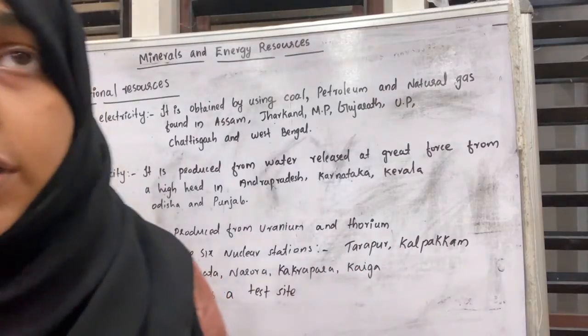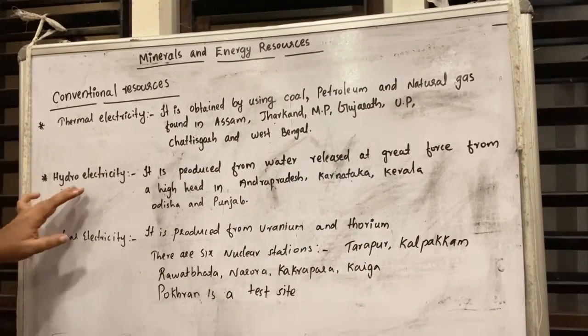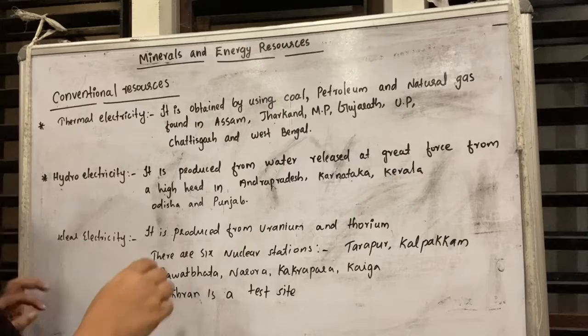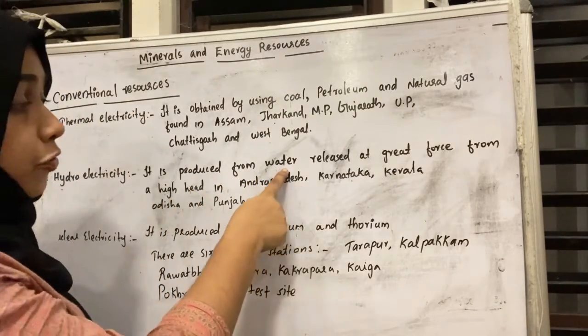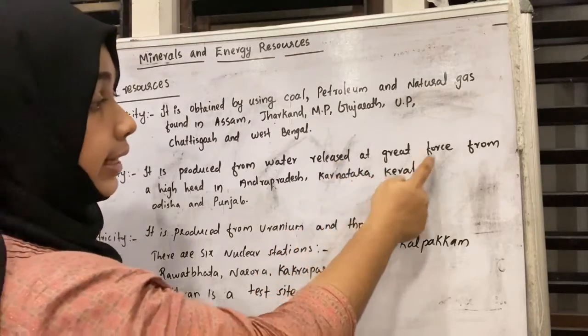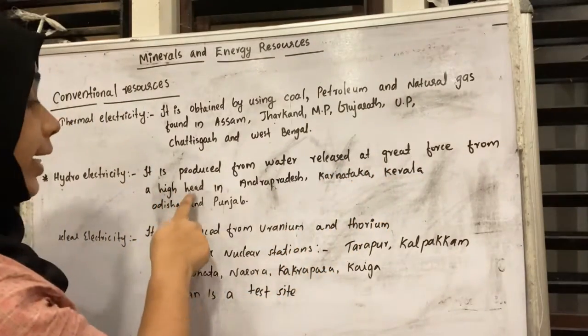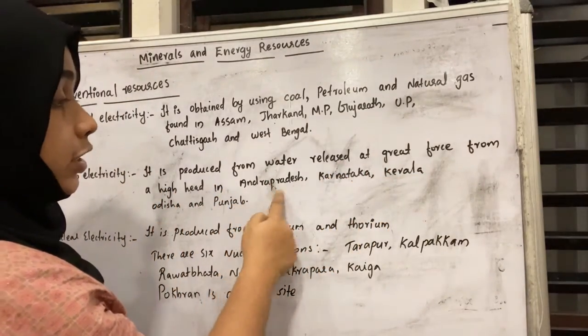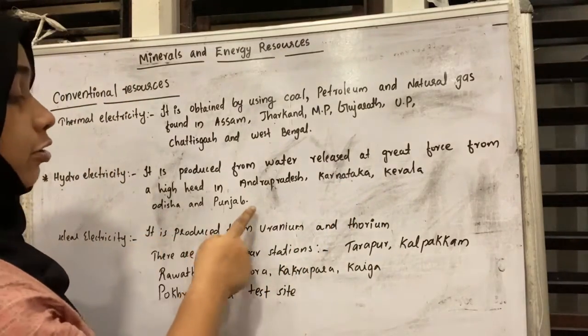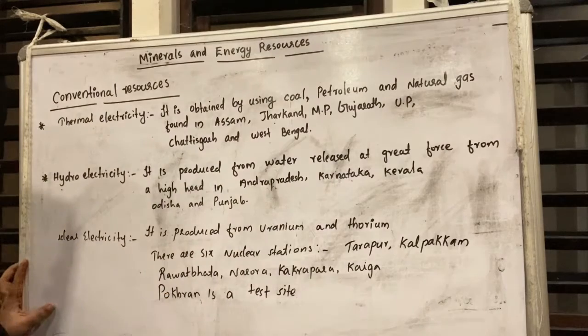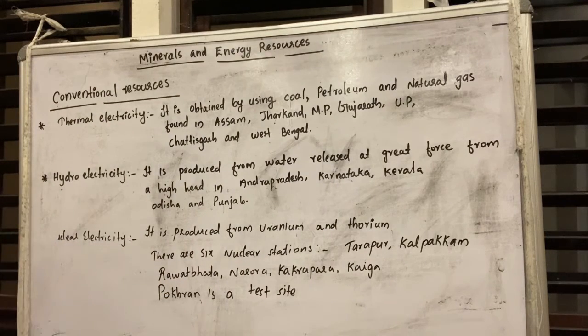The second one is hydroelectricity. It is produced from water, released at great force from the high head in Andhra Pradesh, Karnataka, Kerala, Odisha and also Punjab.